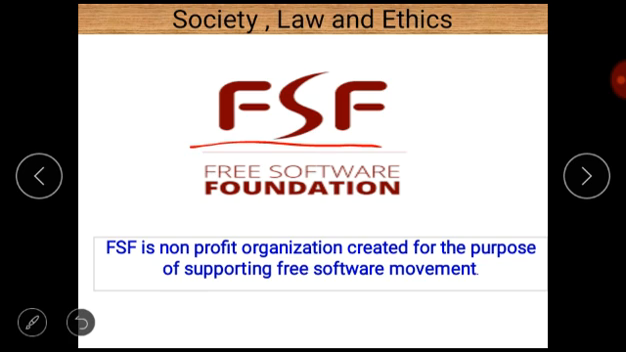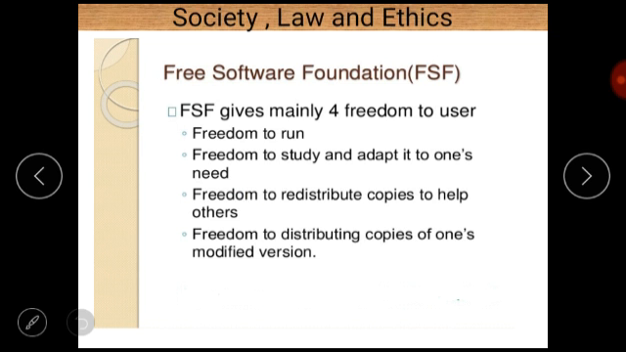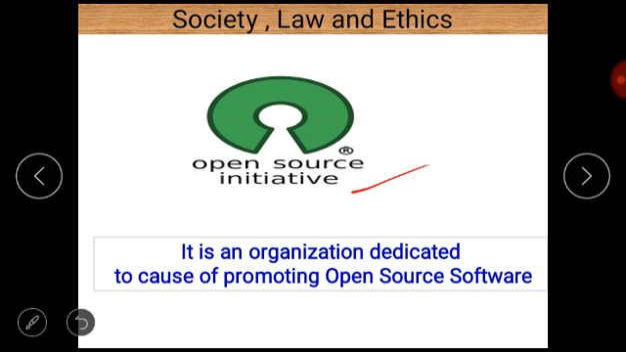FSF, Free Software Foundation, is a non-profit organization which was created for the purpose of supporting the free software movement. Next is Open Source Initiative, OSI. OSI is an organization dedicated to the cause of promoting open source software.